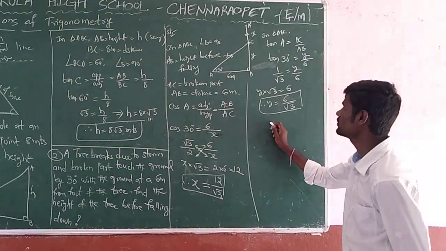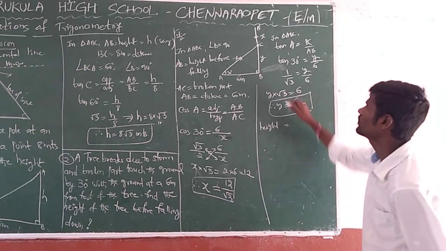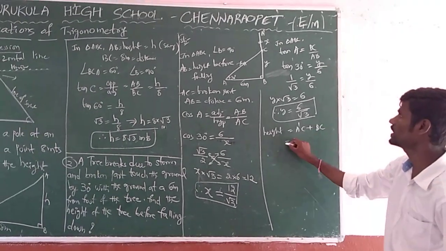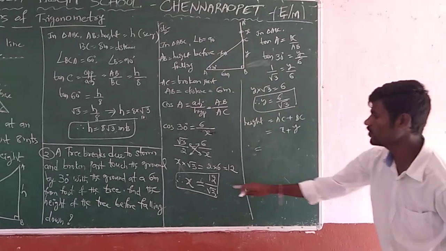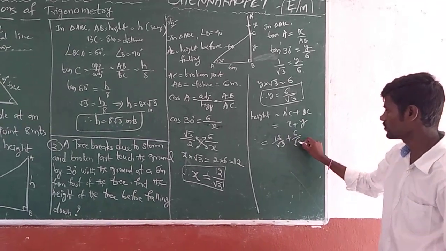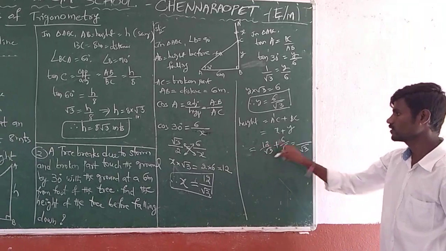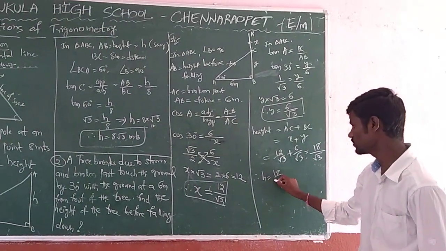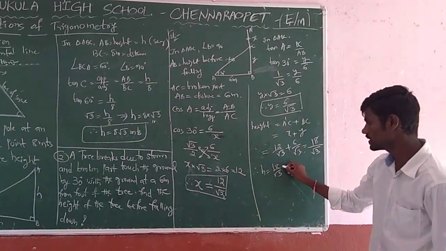So let us see here. To find the height of the tree, what do we get? A dash C plus BC. So A dash C is nothing but x plus y. X value, how much? 12 by root 3 plus 6 by root 3. Same denominators, so the LCM is root 3. 12 plus 6 is 18. So therefore height h is 18 by root 3. This is the final answer. Or if you want to reduce it, rationalize the denominator.